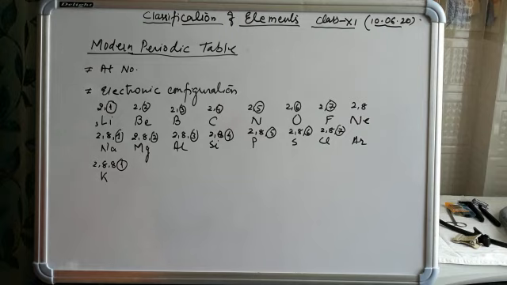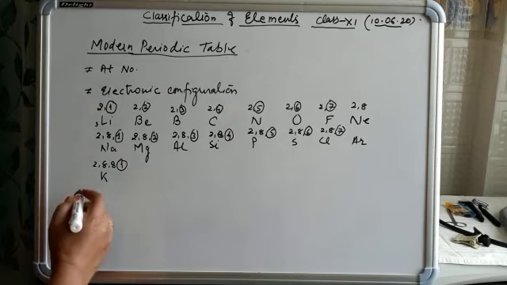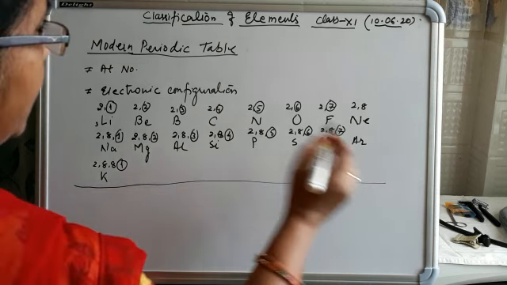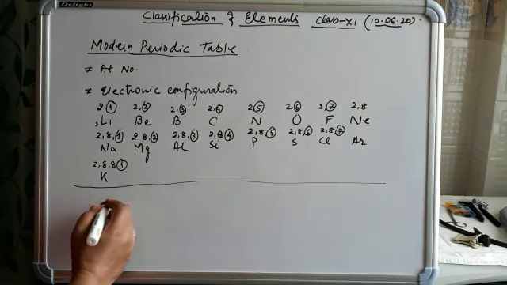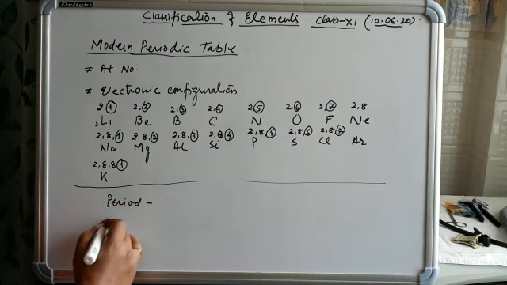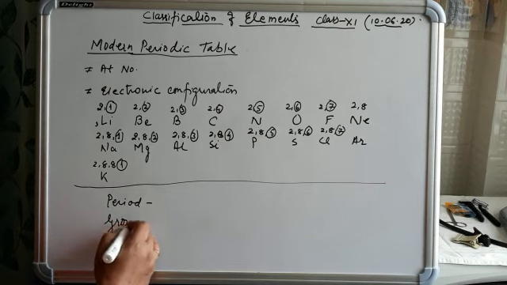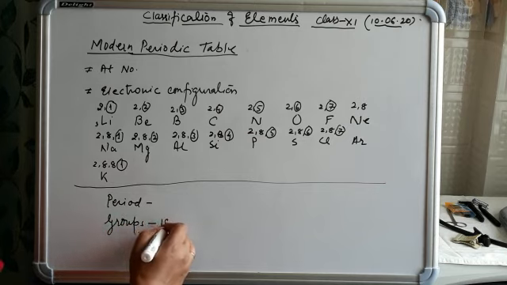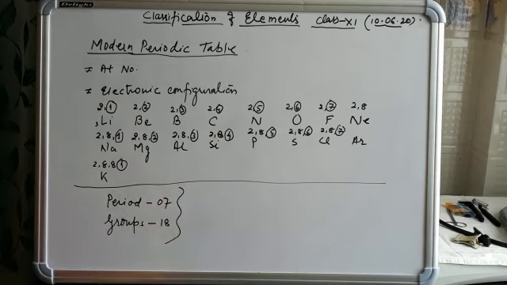atomic number. In the modern periodic table, all the elements are divided into periods and groups: a total of 18 groups and 7 periods, and all the elements are divided into 4 blocks.